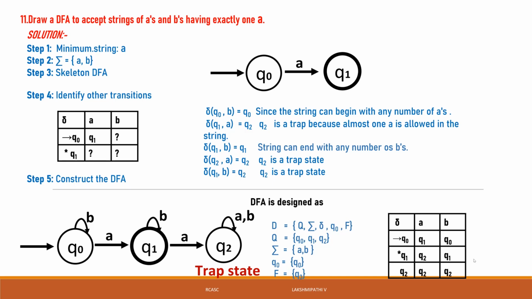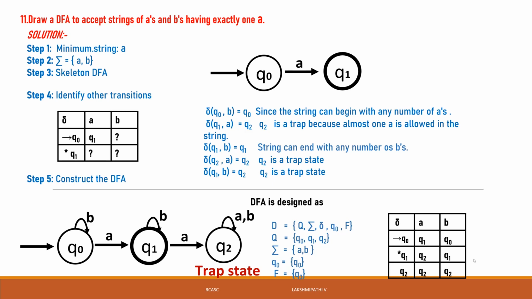See, here you can clearly observe it: exactly one A in the DFA. Design a DFA to accept the strings having exactly one A. The machine will accept when the A is at the beginning, in between, or at the end. If you have only one A, then only it will be accepting. But you need to show that each and every state takes the different input symbols, and it will be changing the states.